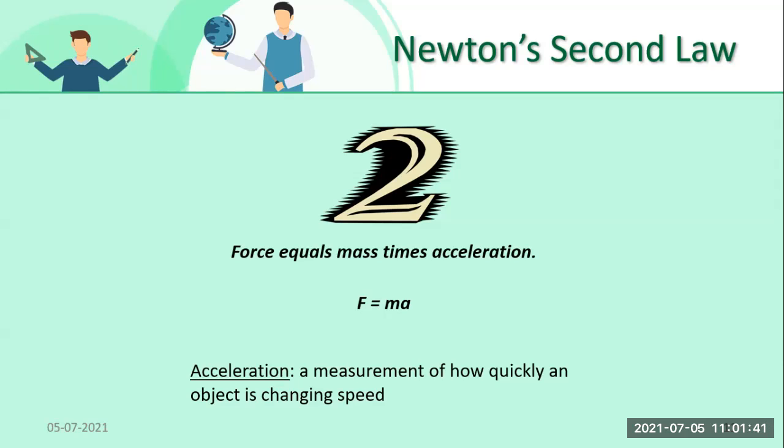And in simple language, it is a measurement of how quickly an object is changing speed. That is nothing but acceleration.